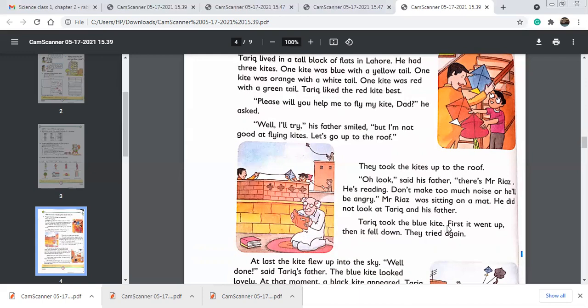Tariq took the blue kite. First it went up, then it fell down. They tried again.